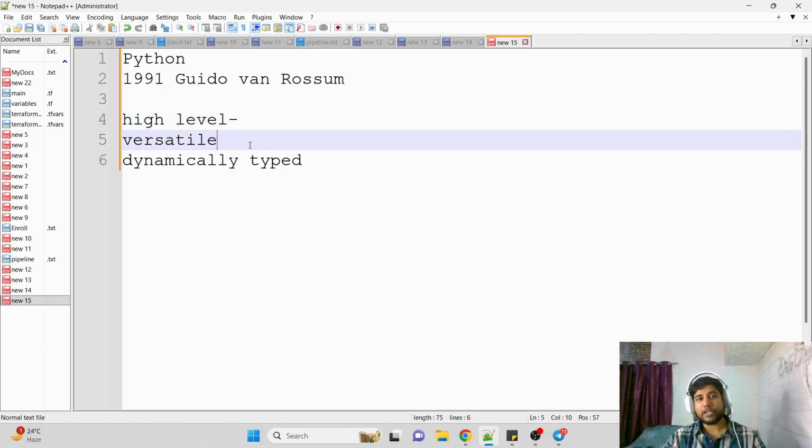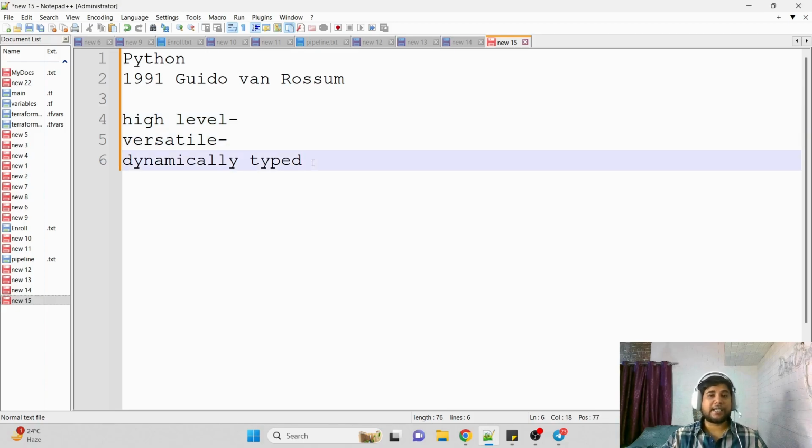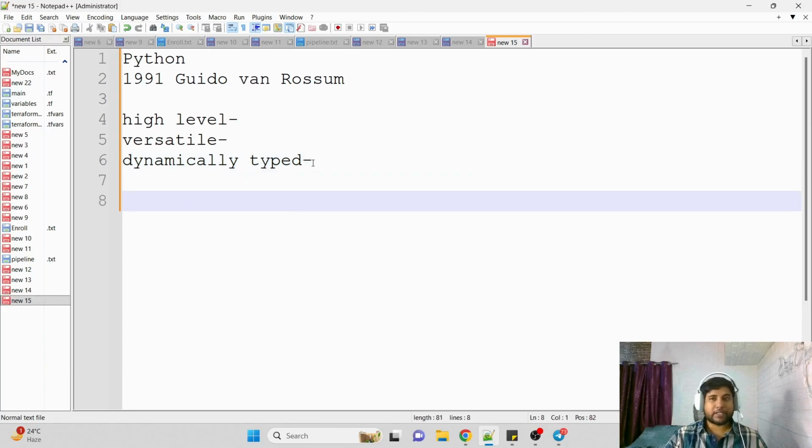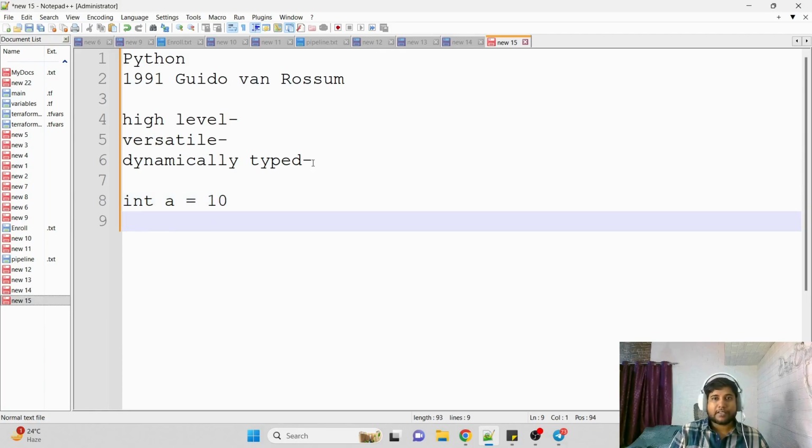Coming to the third option, dynamically typed. Why is Python known as dynamically typed? Let me explain. Let's say we are working with Java, or with C. When we want to create a variable of integer type, how do we write it? We write int a, then assign some value like 10, right? Similarly, if you want to work with a string, we need to define the variable type first, string, then let's say b equal to something, right?